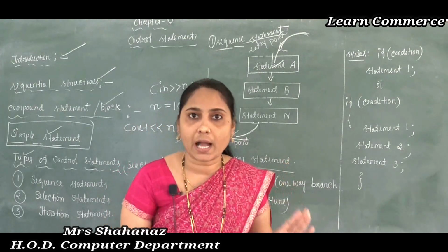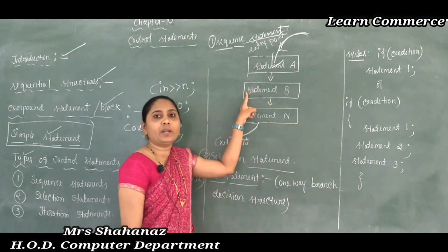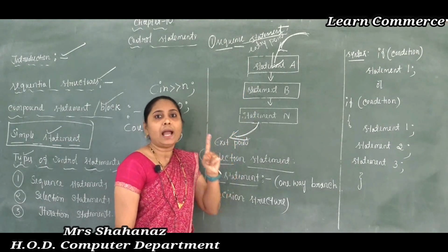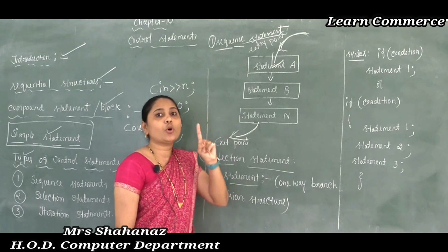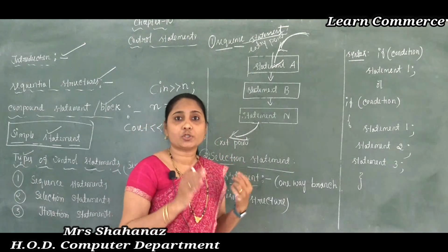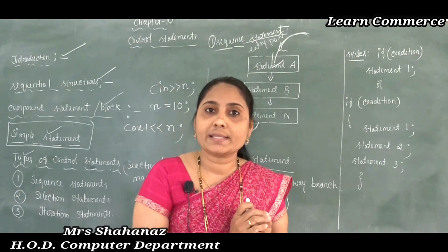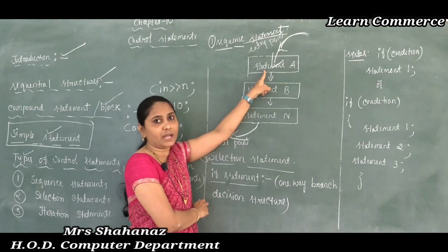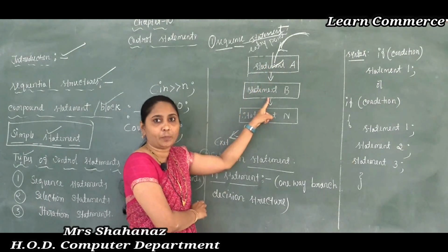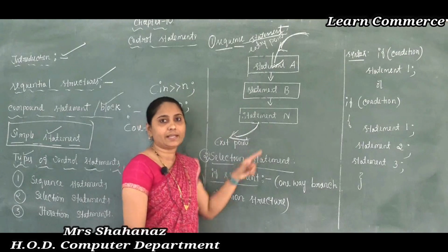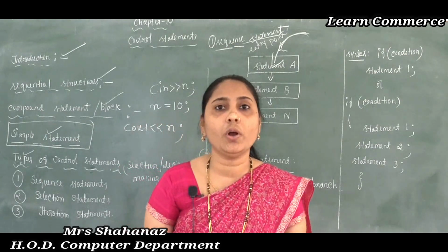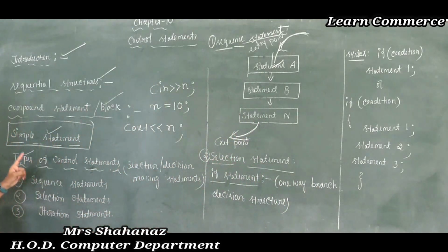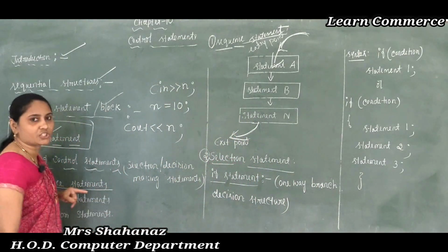The flow is in one direction and straightforward: first statement A, then statement B, and finally the last statement is executed. So this is the meaning of the first basic control structure, the sequence statement.